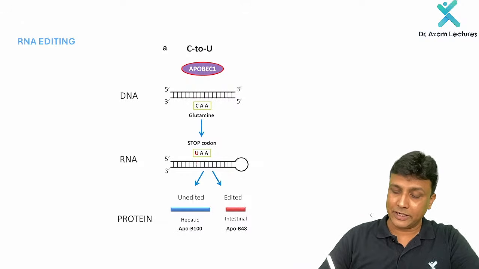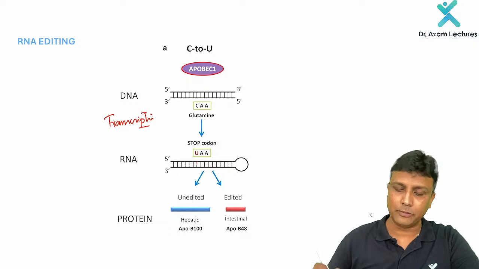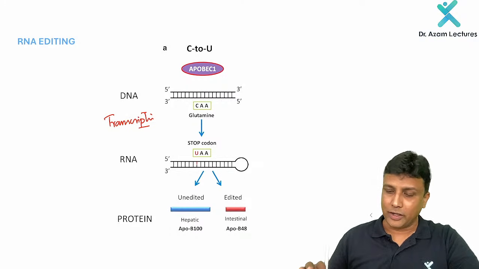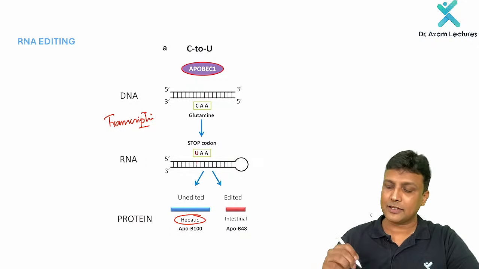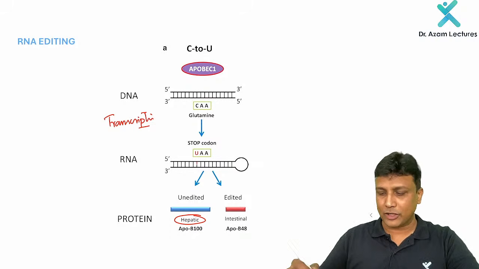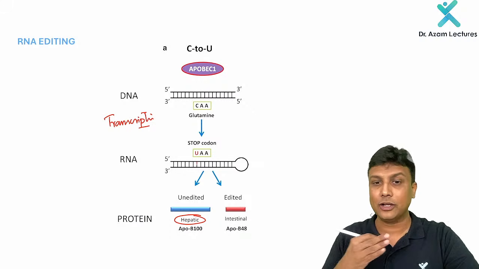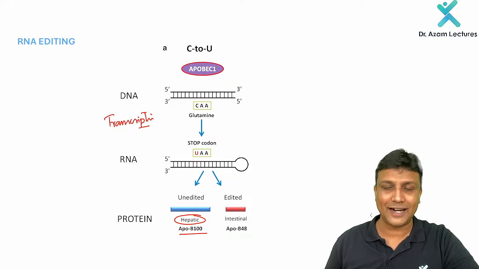We know that from the DNA we are going to get the RNA here. This is by transcription. No problem till here. Now what is going to happen after the RNA? In the liver, it is not at all edited. It is perfect there. So if it is perfect, all 100% of the amino acids will be attached there. That is the reason why it is known as ApoB100 there.